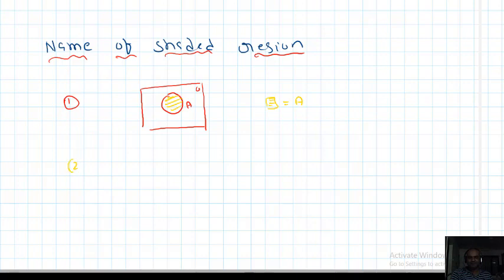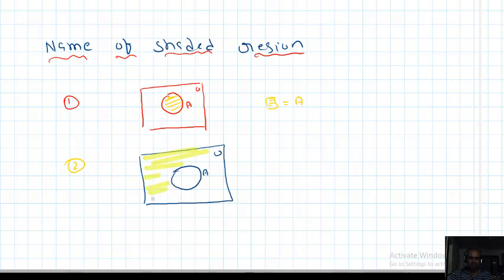Second one: this is A, this is U. This is an interesting example. We want to name the shaded portion, or find the points in the shaded region.